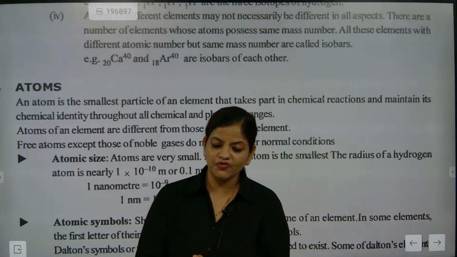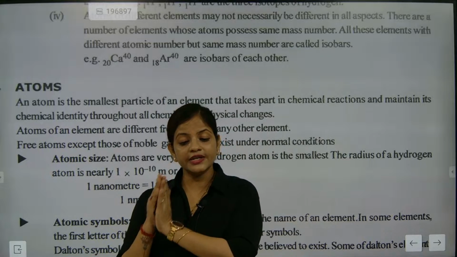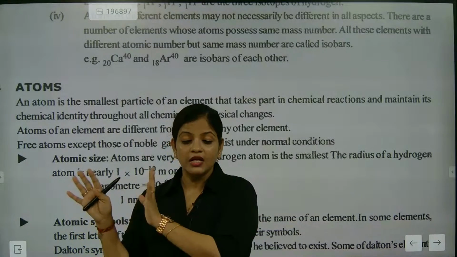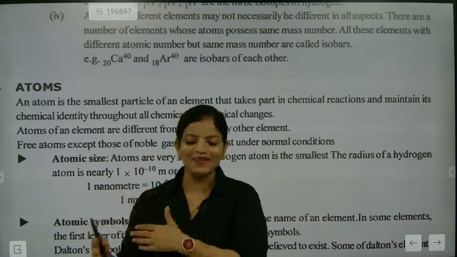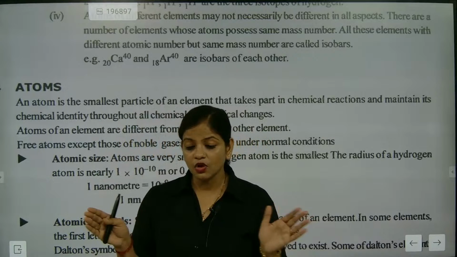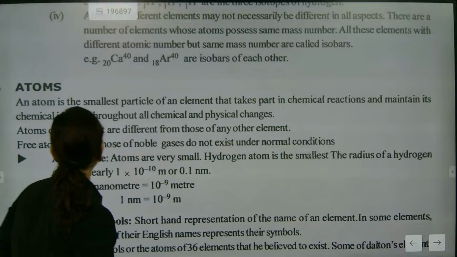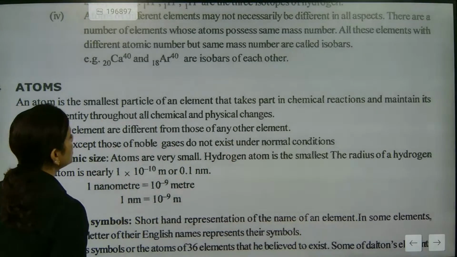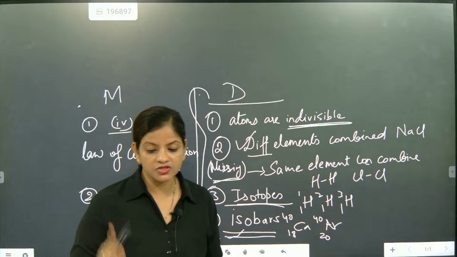So now listen first. We are now specifically going to talk about atoms and their atomic composition. It is the smallest particle of an element that takes part in a chemical reaction, and it is not going to change its identity. Last class I was discussing atoms and I'm going to talk about it. So get back to the work, please. If somebody will be talking about atoms, just try and understand this one.